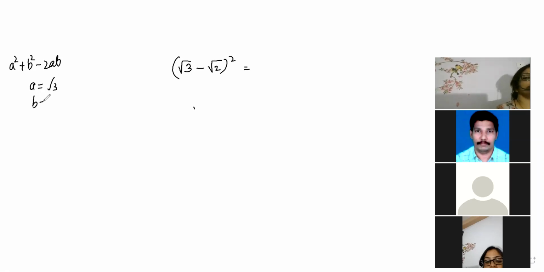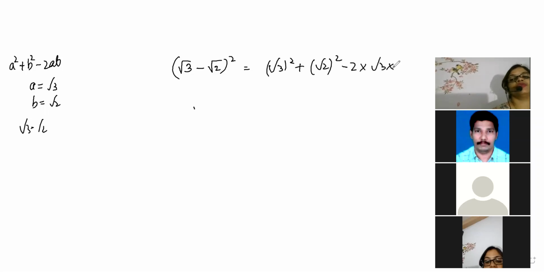Now look here, beta. Root 3 minus root 2 whole square. Then how to solve? You will say the formula is a square plus b square minus 2ab. So what is a you are going to take? Root 3. What is b you are going to take? Root 2. So root 3 minus root 2 whole square will now become a square, that is root 3 whole square, b square, that is root 2 whole square, and then, beta, minus 2 into root 3 into root 2.